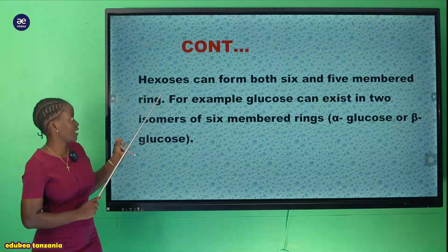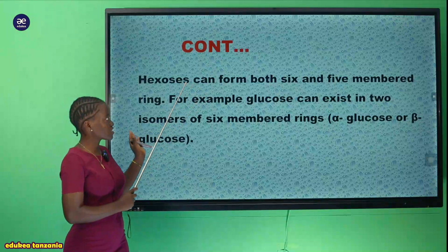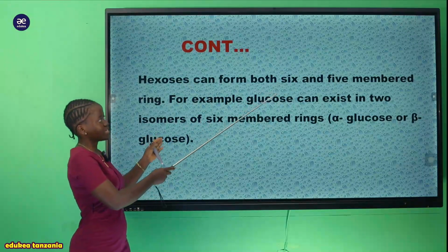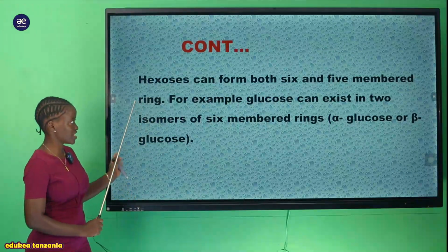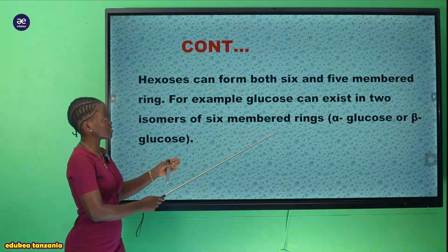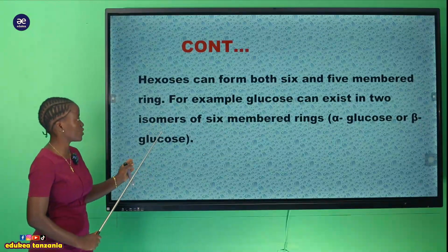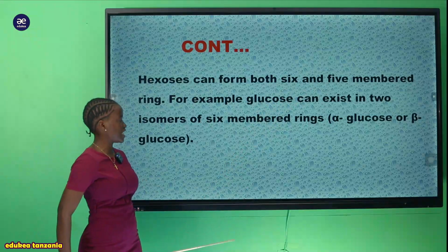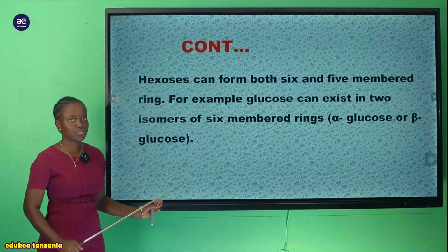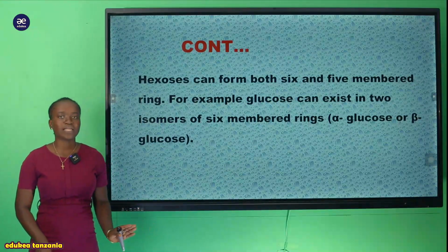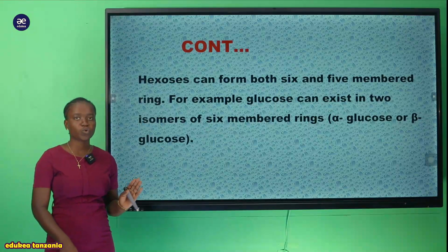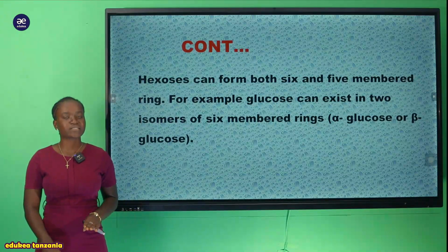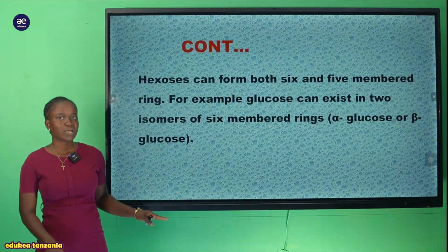And now let's see the hexose sugar. The hexose sugar can form both 6 and 5 membered rings. For instance, we have glucose, which can exist as two isomers of 6 membered ring, that is alpha glucose and beta glucose. So pia ukija kuangalia kwenye hexose, hapa tumechukua a very known example, that is glucose.